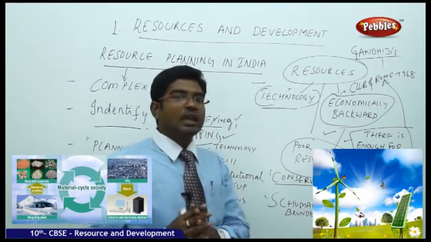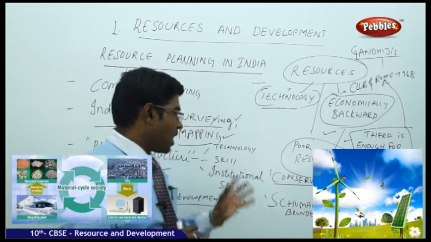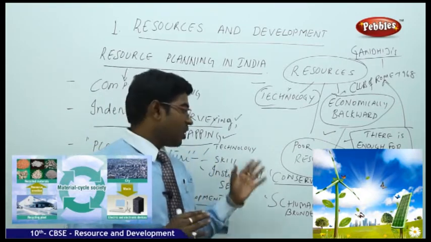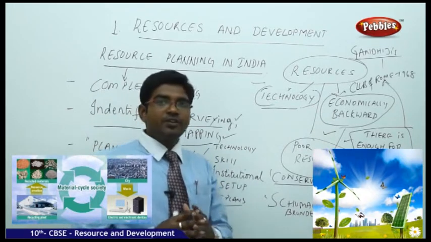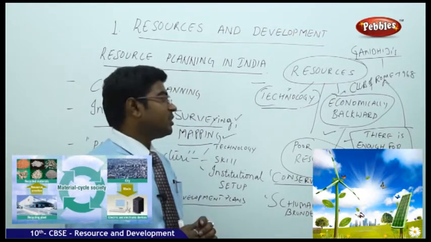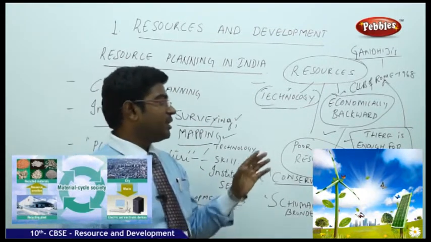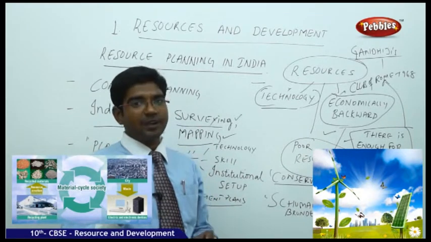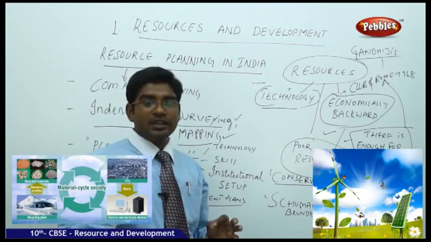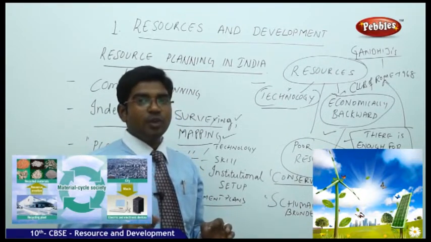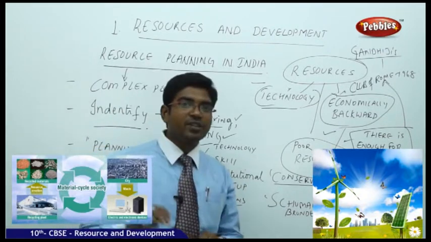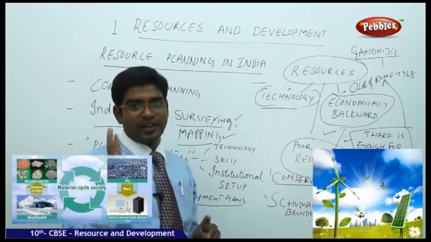And when it comes to conservation of the resources, how can we protect our resources? How should we use our resources? We already discussed that we need to utilize our resources very carefully and judiciously. Gandhiji expressed the same views when he was speaking on development. He said that there is enough for everybody's need, but there is no end for greed. That's what he quoted in a simple line.